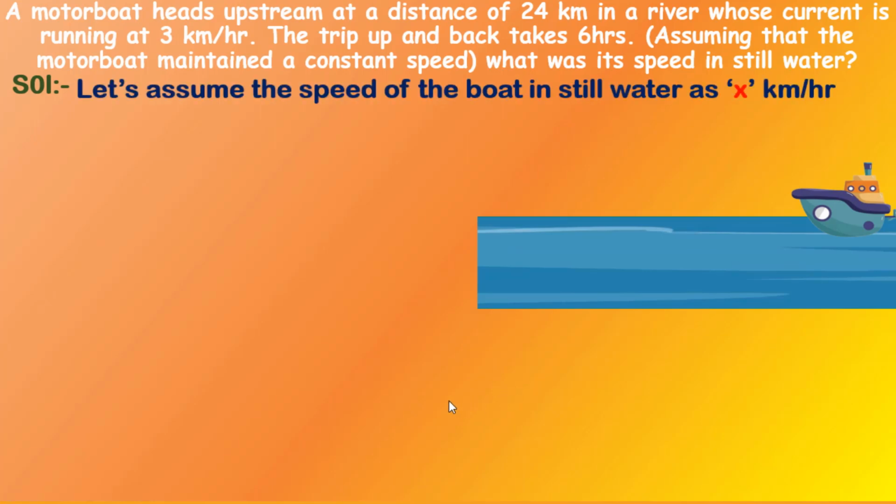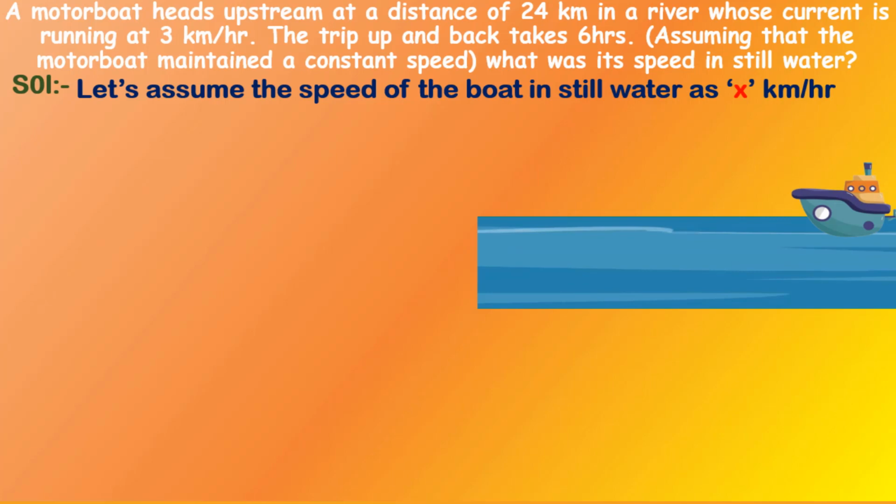Now if the speed of the boat in still water is x km per hour, what would be its speed when it travels in the opposite direction of the river flow? Tell me what we have to do. Very good. When the boat is traveling in the reverse direction of the water flow, the speed of the boat reduces by the speed of the current of the river. And here the flow of the river is 3 km per hour. So if we subtract 3 from the speed of the boat in still water, we get the speed of the boat upstream. So what would be the speed of the boat upstream?